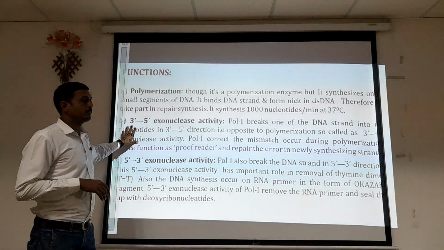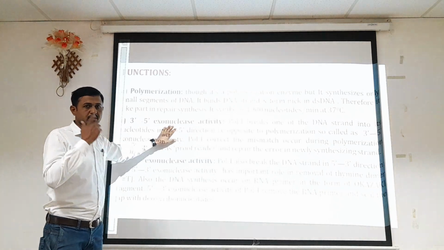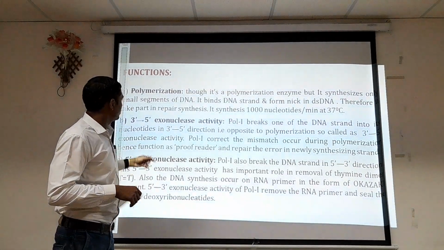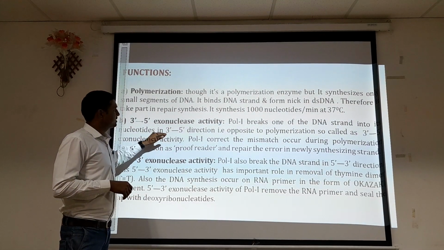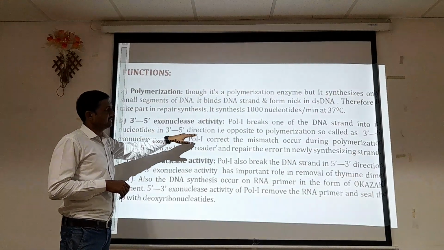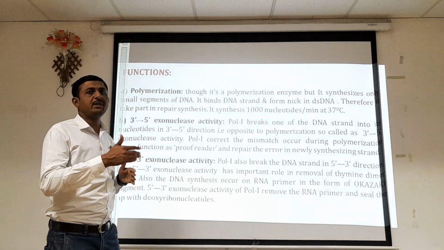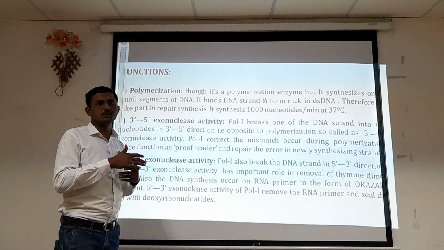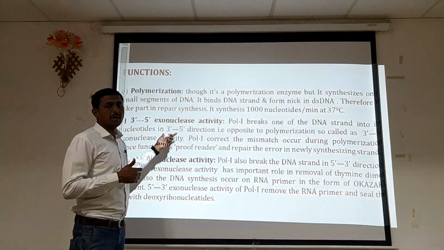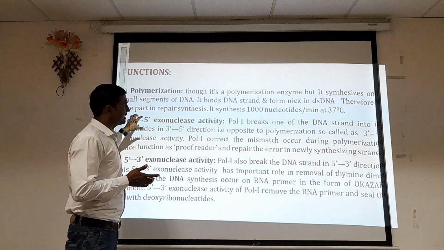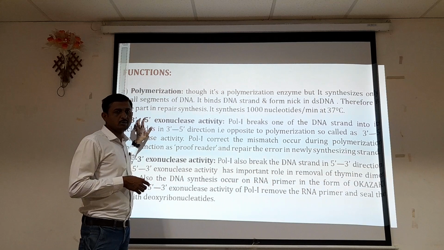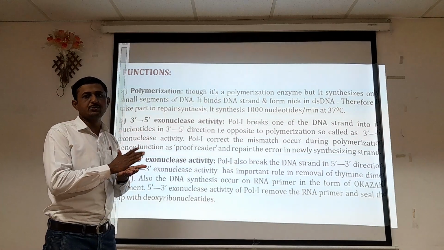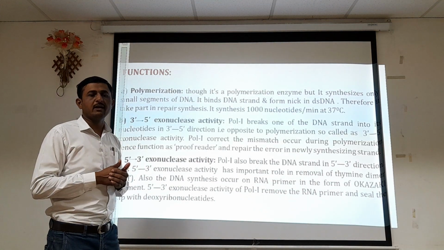It also shows 3' to 5' exonuclease activity. So Pol I breaks one of the DNA strands into its nucleotides in the 3' to 5' direction, that is opposite to the replication process, or we can say the replication fork is always moving in the 5' to 3' direction, and the 3' to 5' exonuclease activity of DNA polymerase 1 is again opposite to that replication direction.